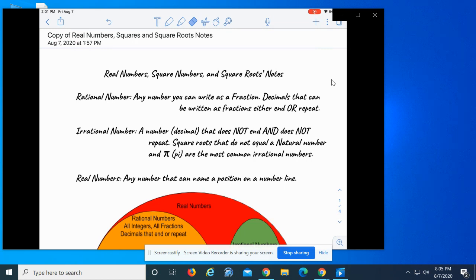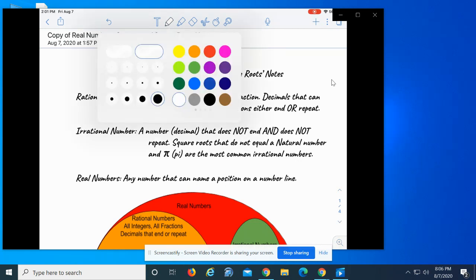An irrational number then would be a number which is usually a decimal, written as a decimal, that does not end and does not repeat. However, sometimes it is written as a square root that does not equal a natural number. Pi and square root 28 are the most common irrational numbers.